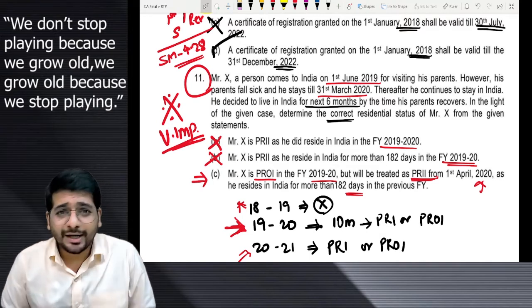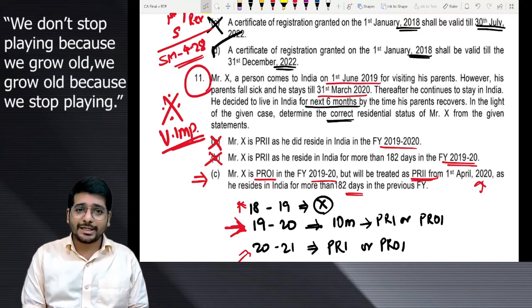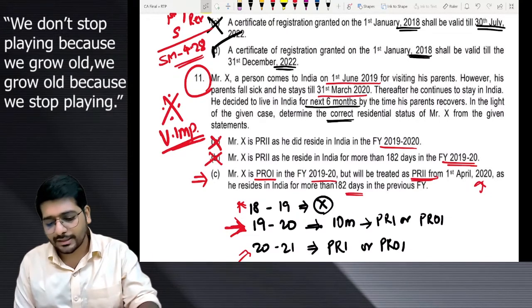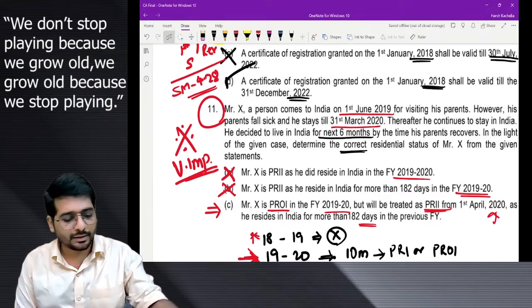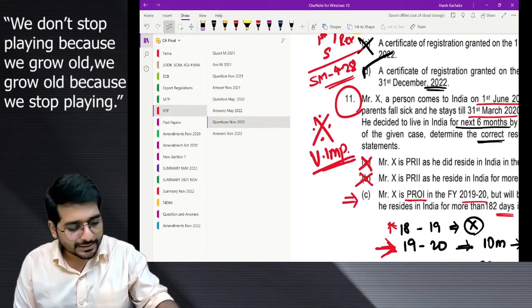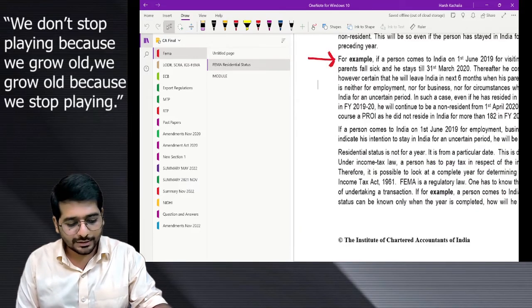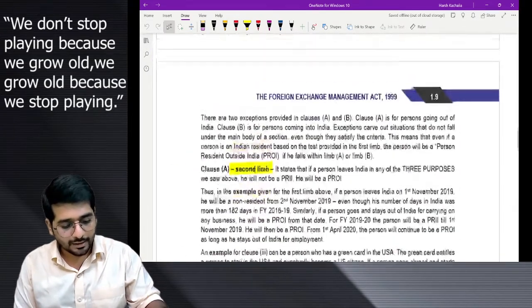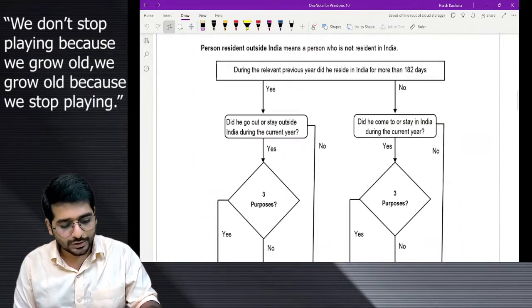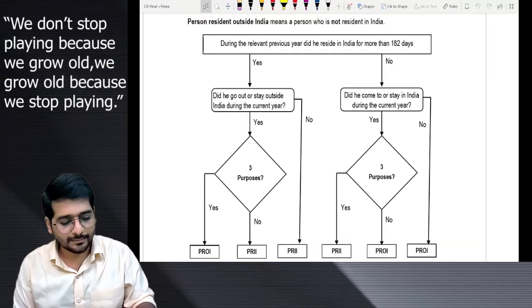That's not the point unless you understand why D is the correct answer. Getting the point? Let's check it out. Why is D the correct answer over here? What makes D the correct answer? I am taking you to FEMA and the residential status portion under FEMA, where first I am going to show this to you. Have a look at this, guys.